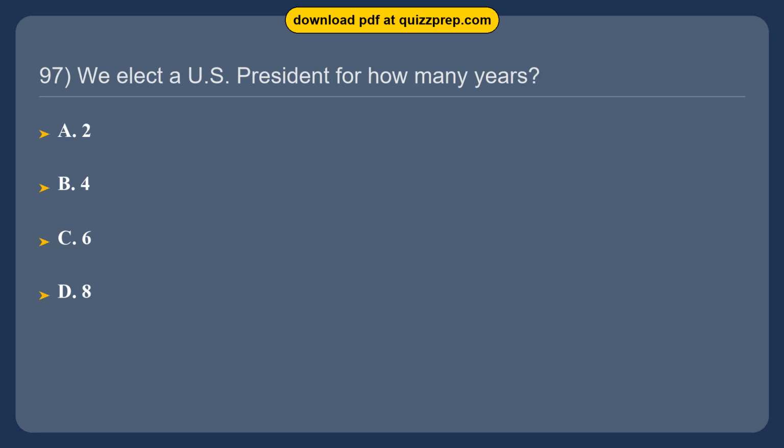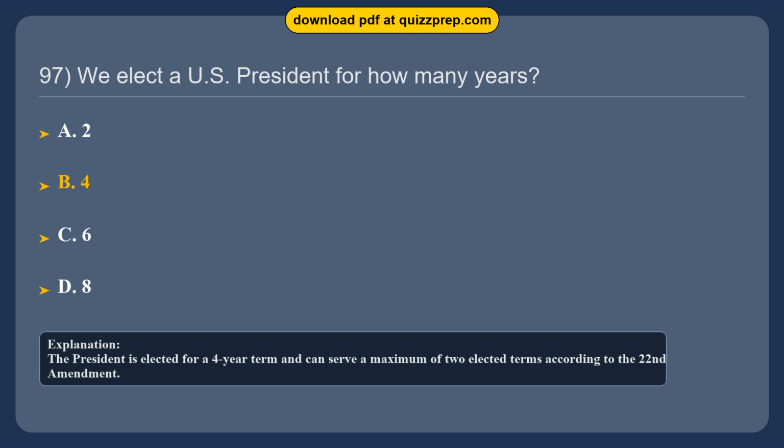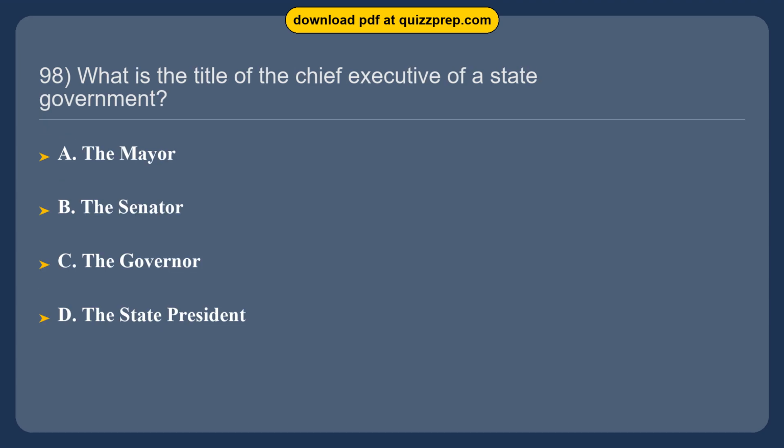Question 97. We elect a U.S. president for how many years? Option A, 2. Option B, 4. Option C, 6. Option D, 8. The correct answer is option B, 4. The president is elected for a 4-year term and can serve a maximum of 2 elected terms according to the 22nd Amendment.